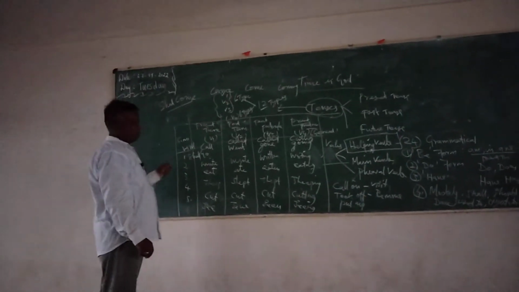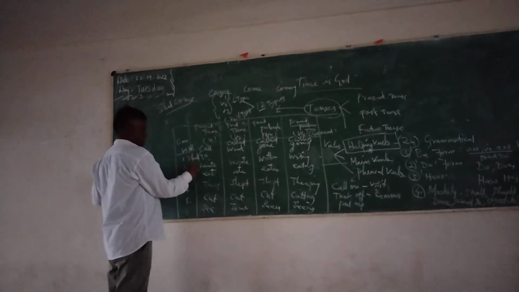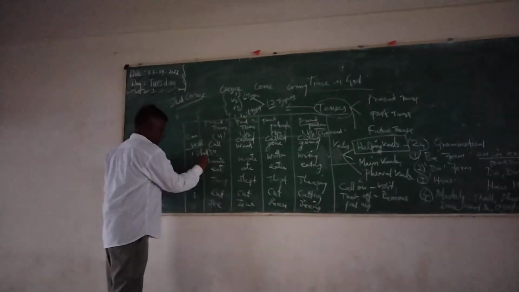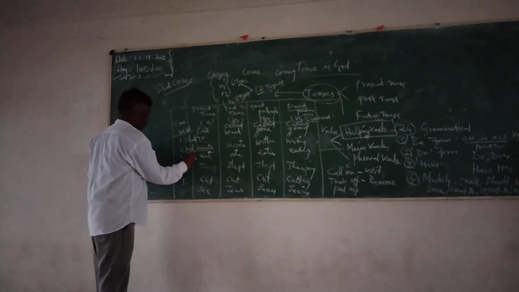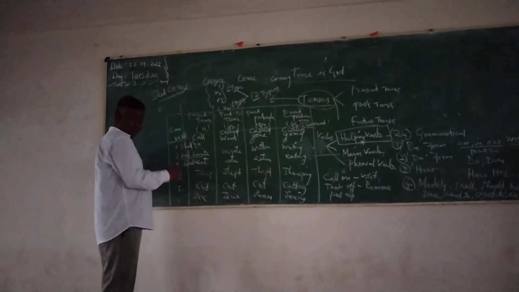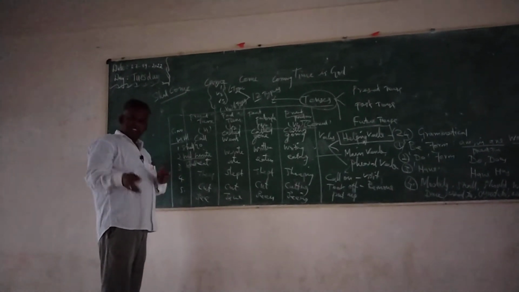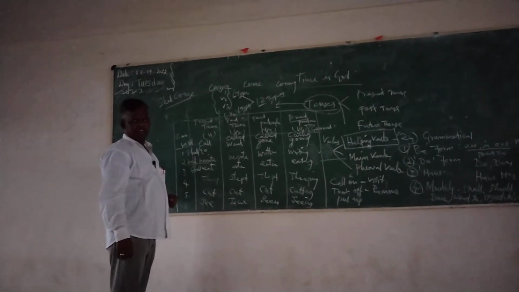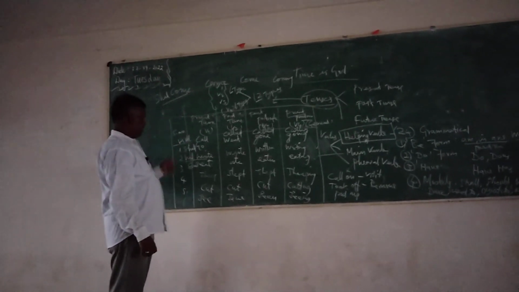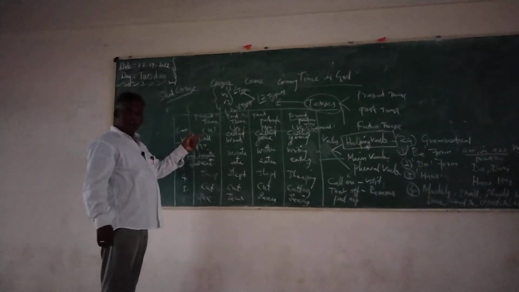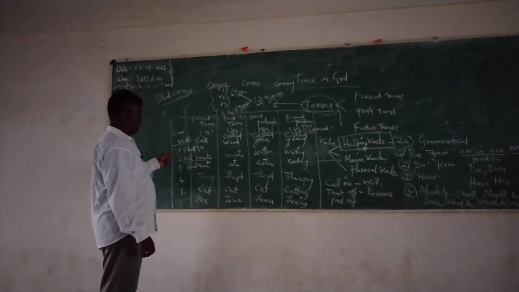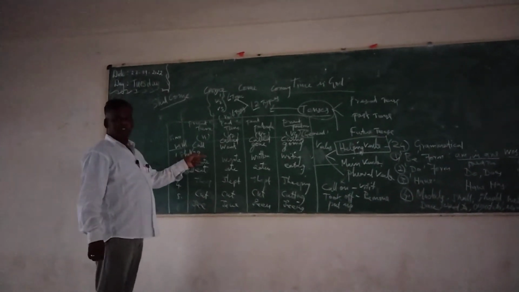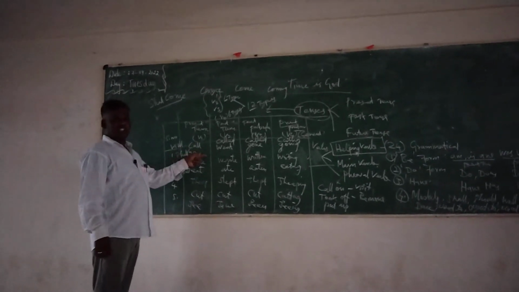Shall I go? People use it like this, future tense. Will write, certainly will write. Shall eat, future. I shall eat biryani tomorrow. I shall call you tomorrow night. I shall go to temple tomorrow. I shall go to church tomorrow.